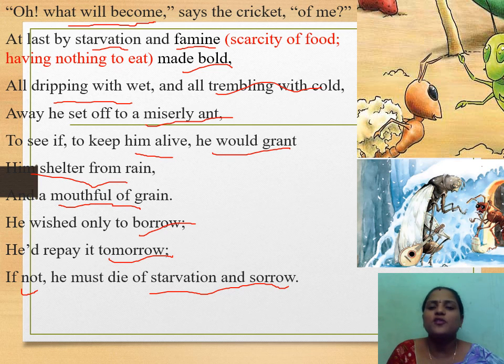You can observe this picture here where the ant was taking all his food and everything to his home. Here you can observe the picture that the grasshopper, I mean cricket, went to the home of the miserly ant and was requesting him to give him some shelter and a mouthful of grain.